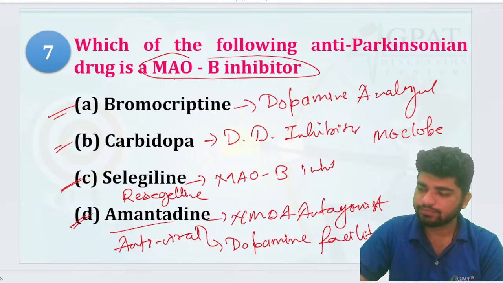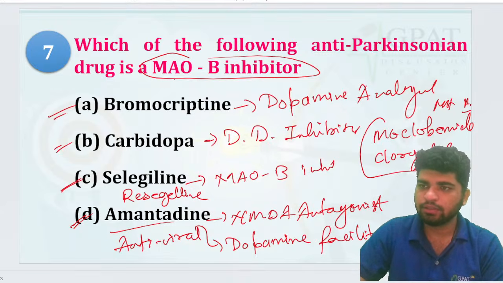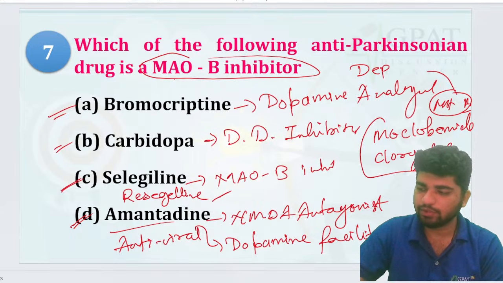Moclobemide as well as clorgyline, these are your MAO-A inhibitors. MAO-A inhibitor, right? MAO-B is useful in Parkinsonism. MAO-A is useful in depression, if you remember, right?